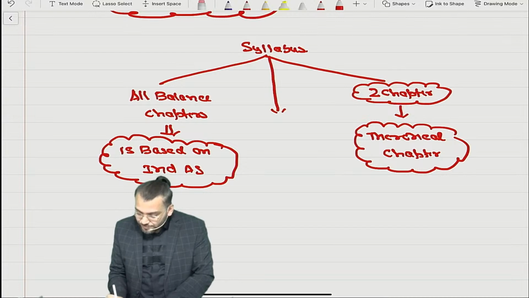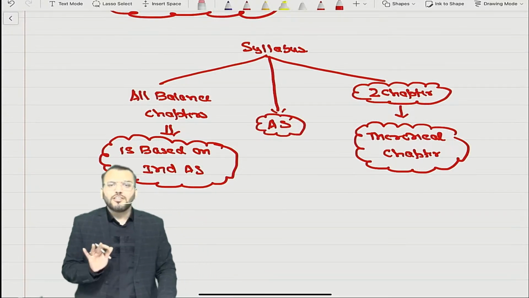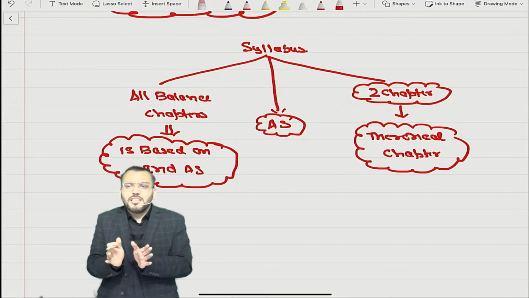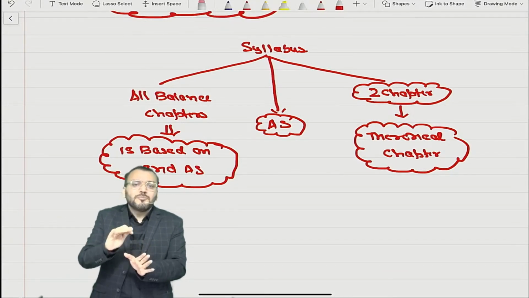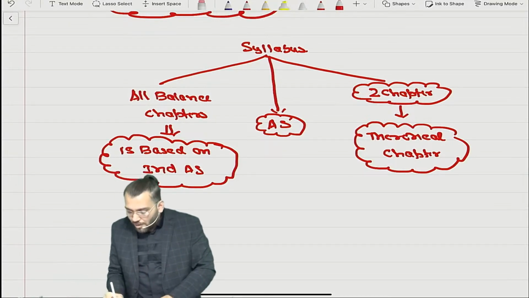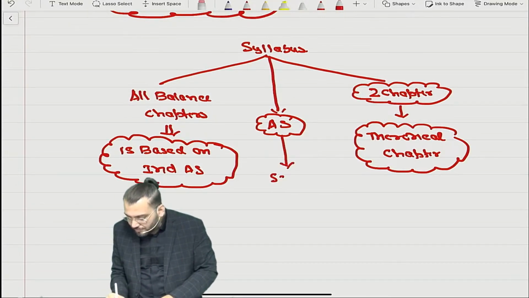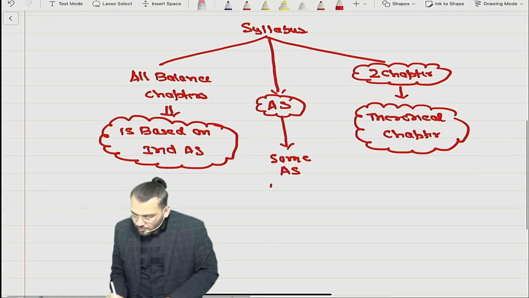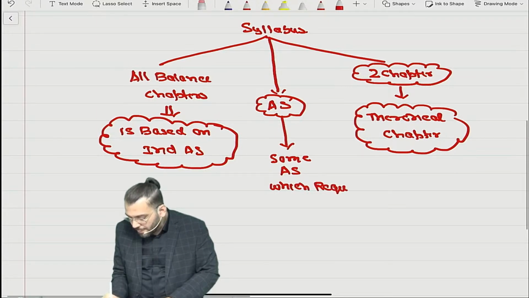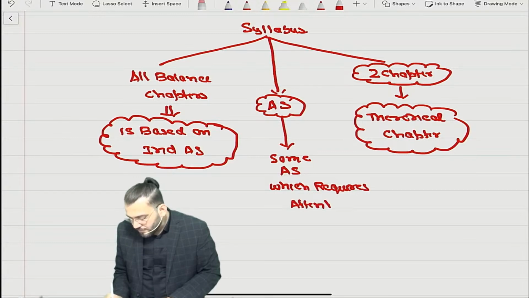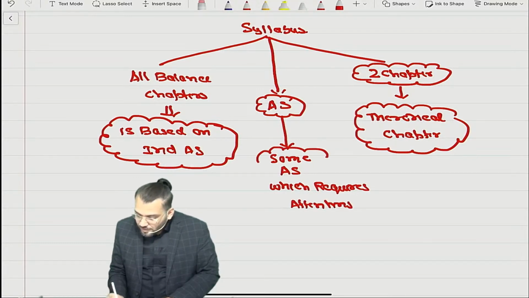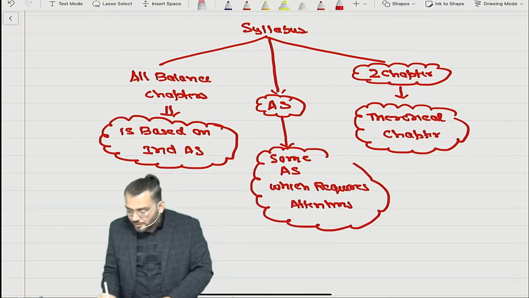But whether AS is in our syllabus, of course AS is not in our syllabus. But in the new scheme, there are some AS for which some reference is required. So I will say there are some AS which require attention. So not all AS, but some AS.